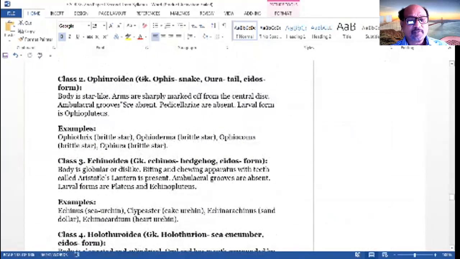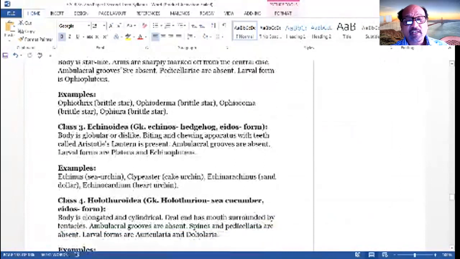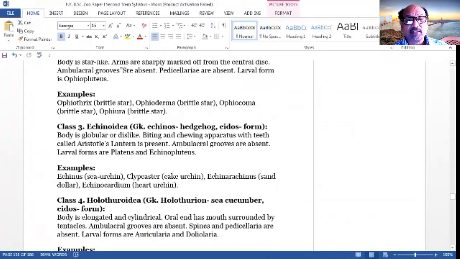The echinoidea. Echinos means the hedgehog, and eidos means form. Body is globular, with a disc-like biting and chewing apparatus with teeth, called Aristotle's lantern, present. Ambulacral grooves are present, and the larval forms are the echinopluteus. Examples are the echinus, sea urchins, the clypeaster, cake urchin, the echinarachnius, sand dollar.